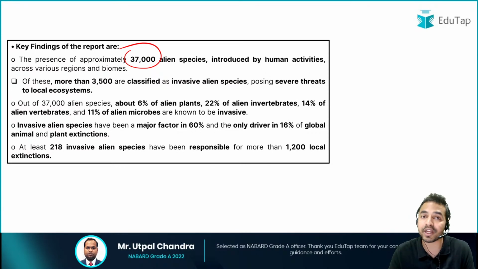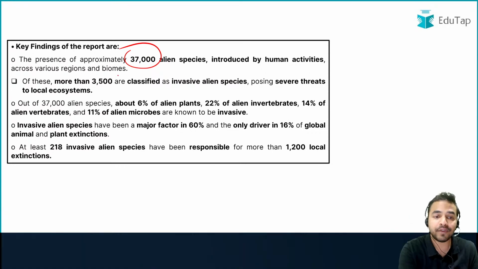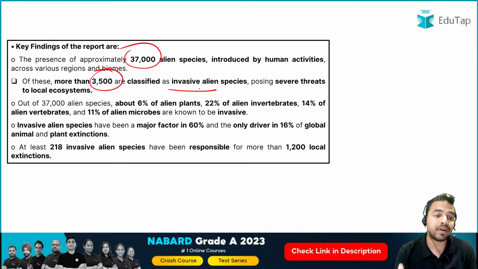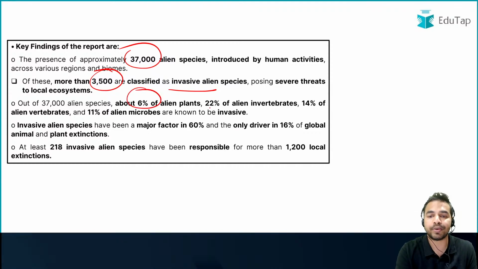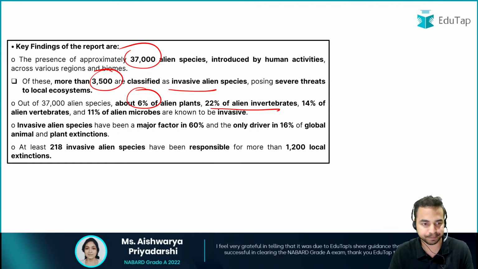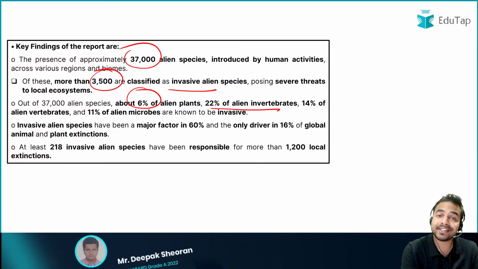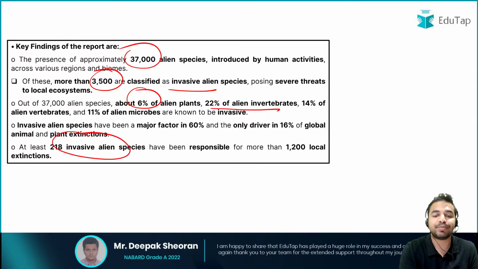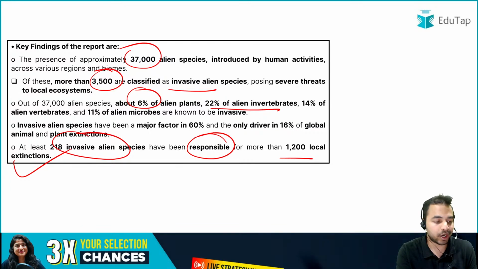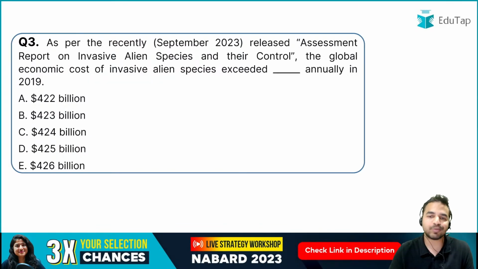And if we look at these 37,000, 3,500 can be classified as invasive alien species which are posing severe threats to the local ecosystem. About 6% of the alien plants, 22% of the alien invertebrates, and 14% of the alien vertebrates are there. And now, my dear friends, another important point, that a total of at least 218 invasive alien species have been responsible for more than 1200 local extinctions. So these are the numbers that I have marked here that you are required to cover from the exam point of view. Let's move on to the next question.